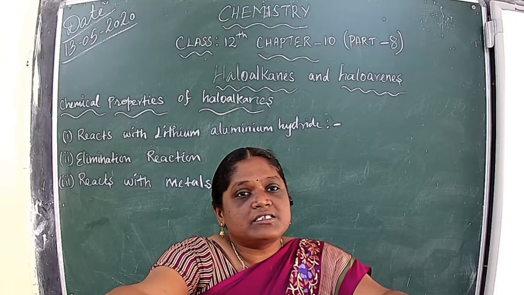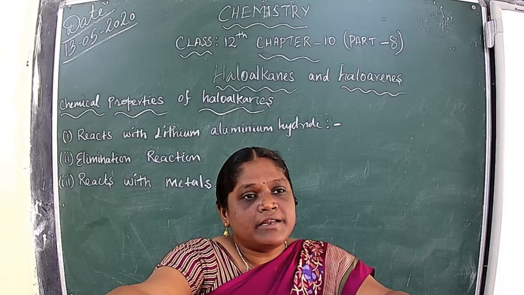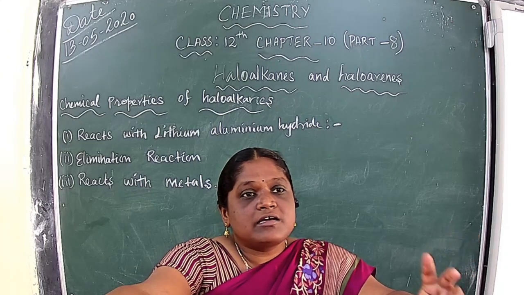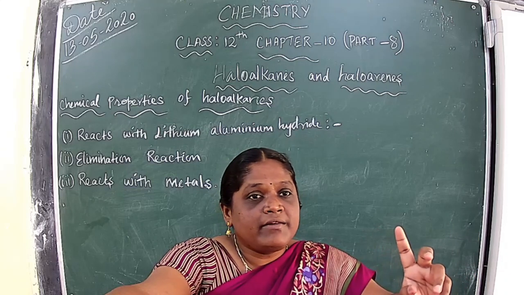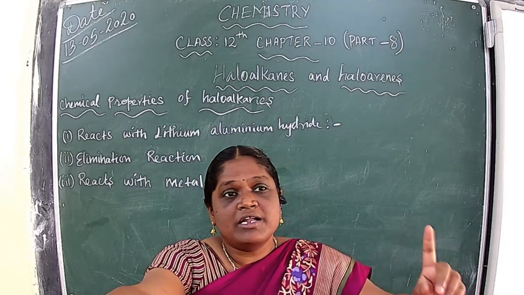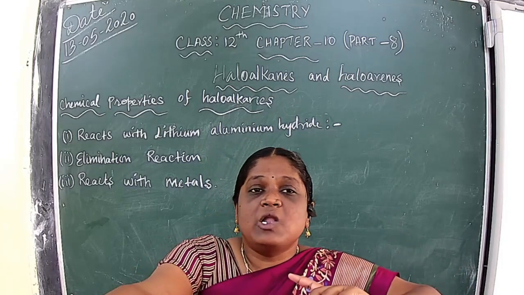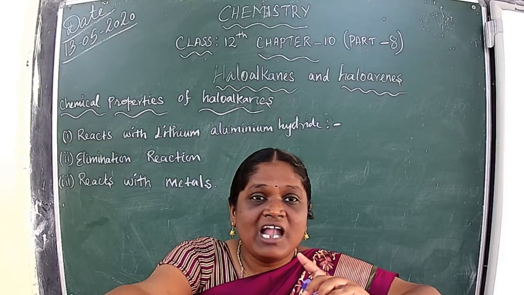The next one is the Swarts reaction. That also we have seen, in the preparation of haloalkane. Haloalkanes are prepared from alkane.